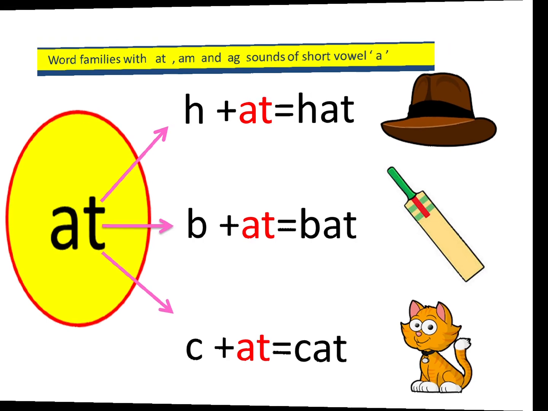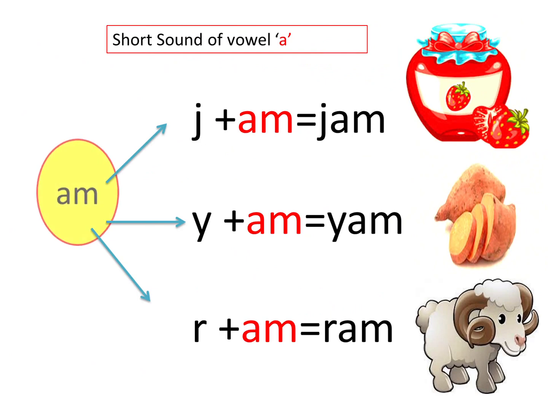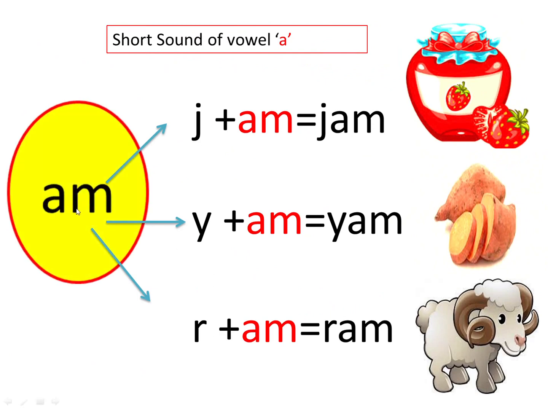Now let's move on to the next word family, that is am. Here A is joined with letter M. Now let's blend this sound. A sounds A, M sounds M, and together they sound am. Now let's blend this sound with consonant J.